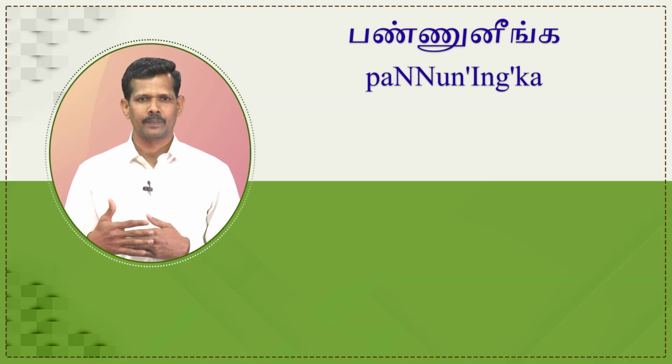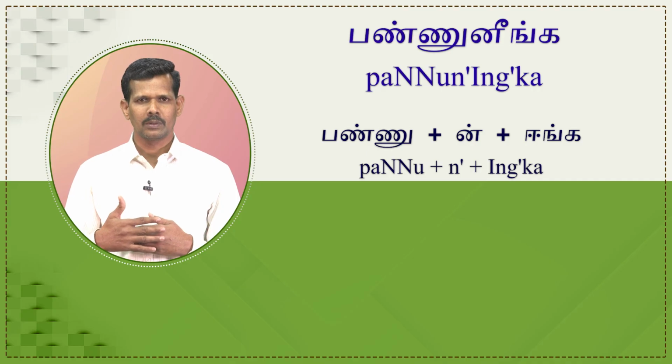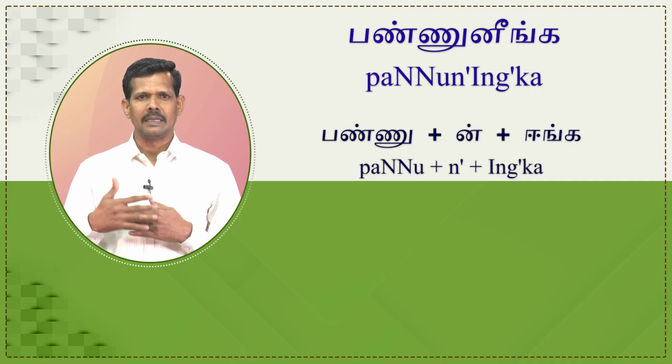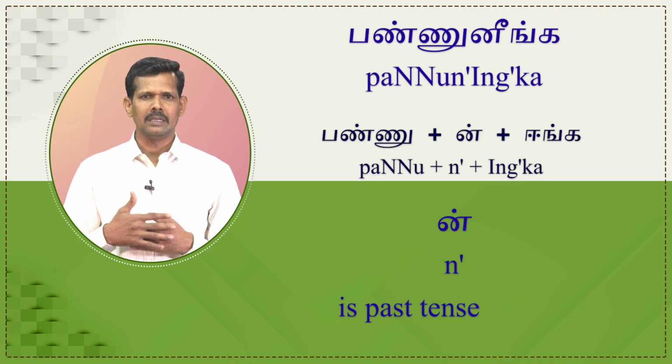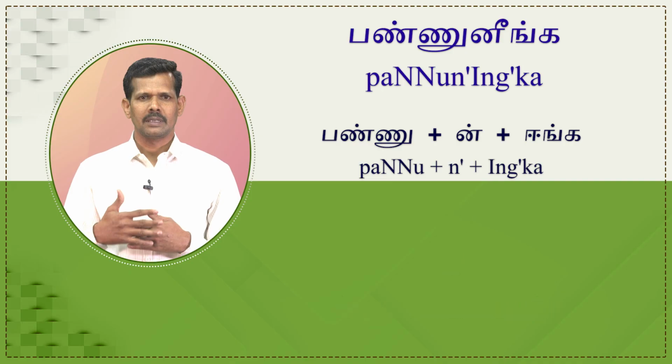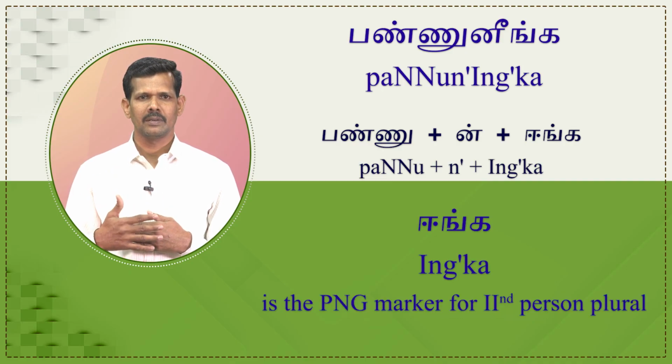First, let me take the verb பண்ணுனீங்க. It is segmented as பண்ணு plus in plus ஈங்க. பண்ணு is verb root, in is past tense marker, ஈங்க is PNG marker for second person plural.